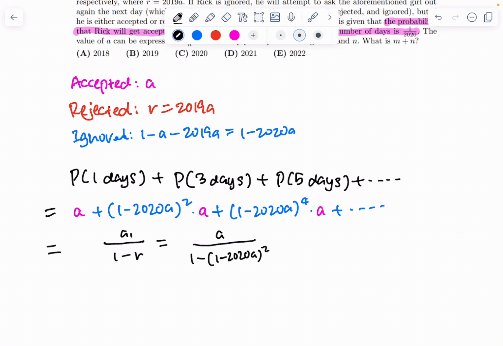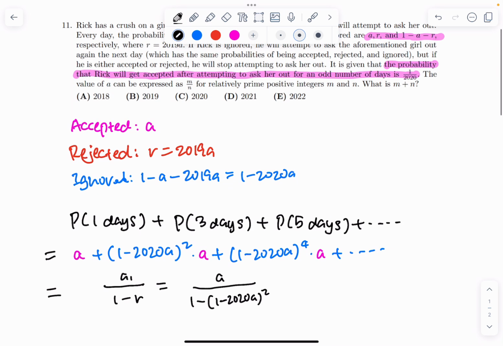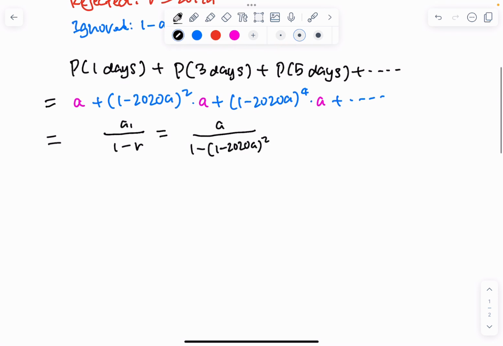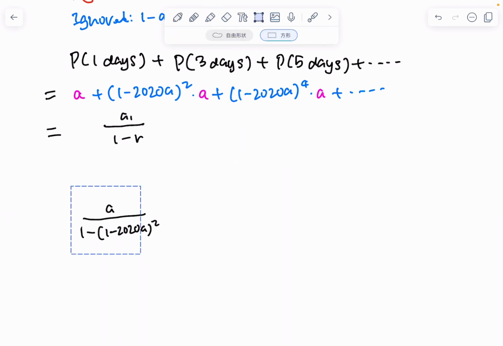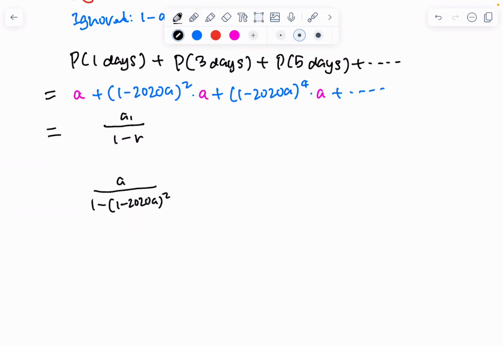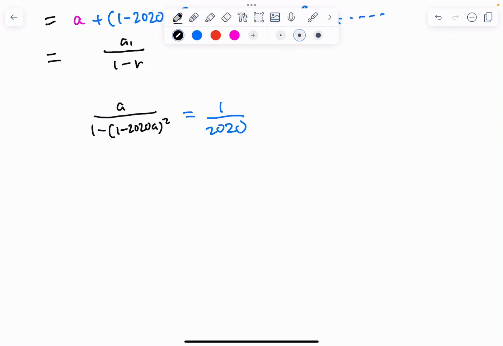So we can simplify this expression to A over 1 minus 1 minus 2020A squared. But remember, what are we given in the problem? We're given that this probability is equal to 1 over 2020. So we can write that this expression is equal to 1 over 2020. Now we can start solving this. We can expand this first.